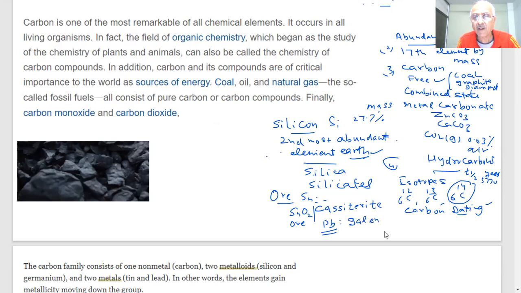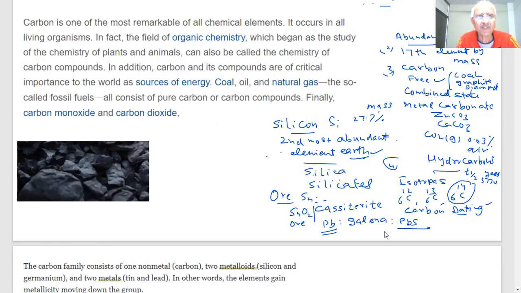What is the formula of galena, students? Galena is PbS. Okay. My purpose is to give a revision to you, students. When you are able to know and you write with your own hands, it helps you, student.